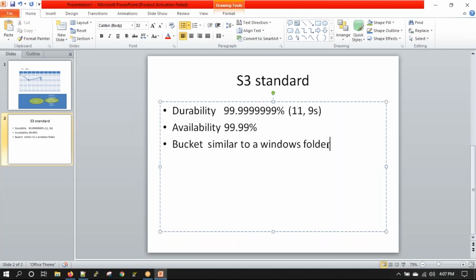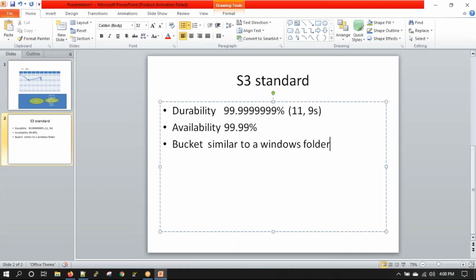Sorry to interrupt, can I ask something? Yeah, sure. Can we store any kind of file in an S3 bucket? Yes, you can store any kind of file in S3.